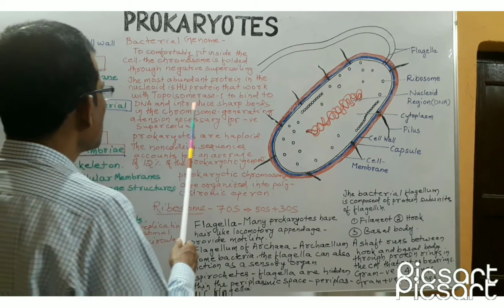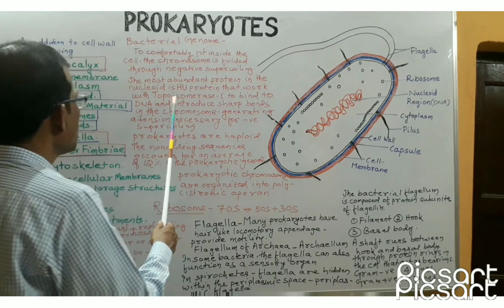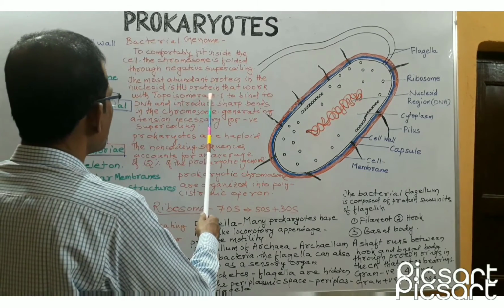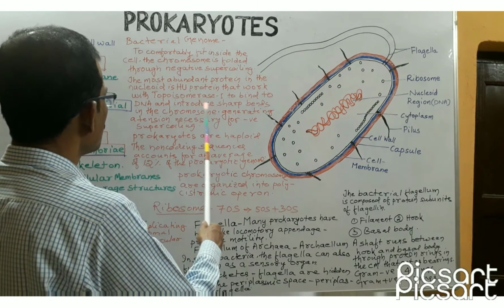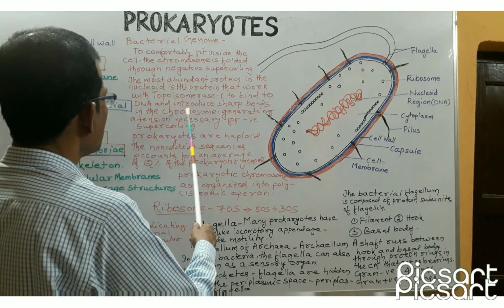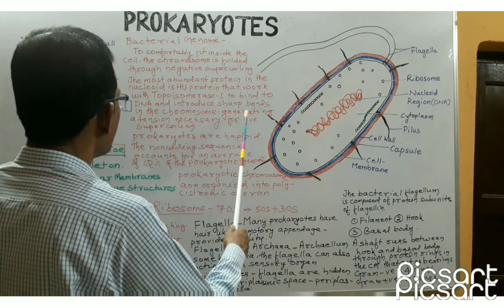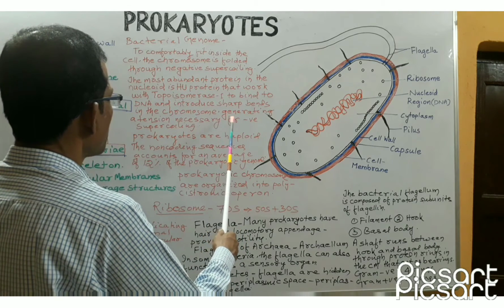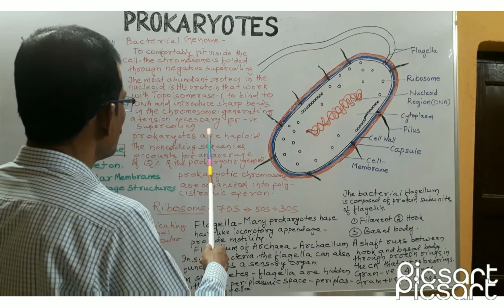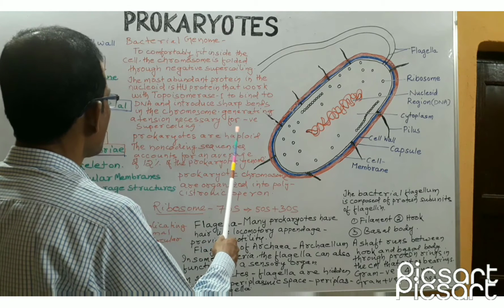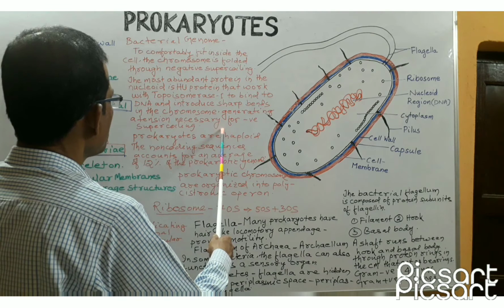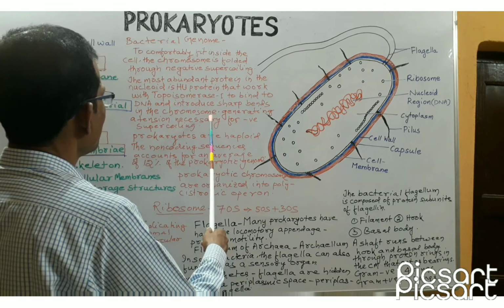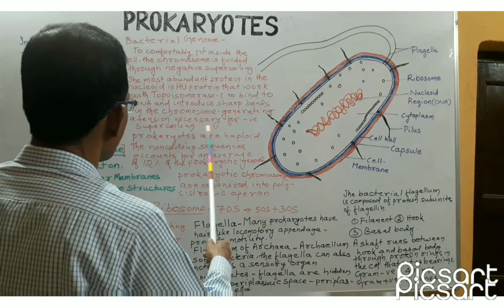The most abundant protein in the nucleoid is HU protein that works with topoisomerase 1 to bind to DNA and introduce sharp bends in the chromosome, thereby generating a tension which is necessary for negative supercoiling. By this process, the prokaryotic chromosome comfortably fits inside the prokaryotic cell.